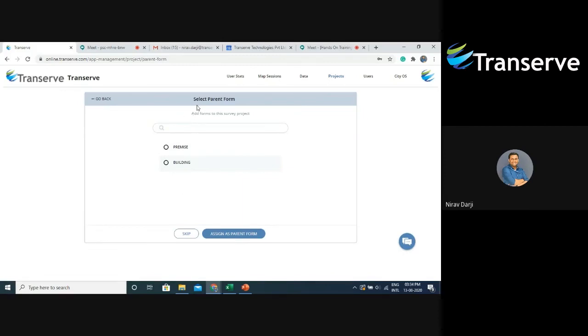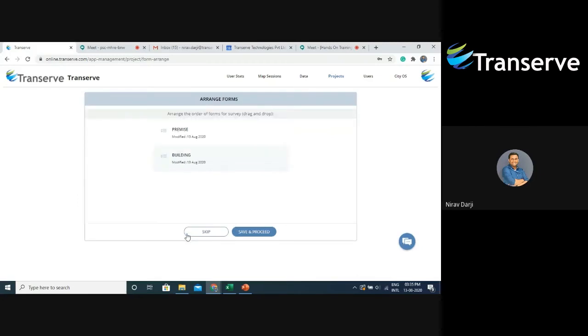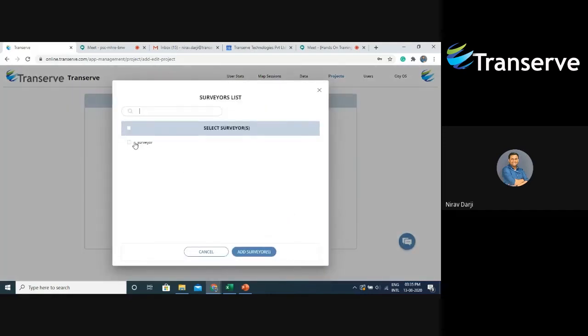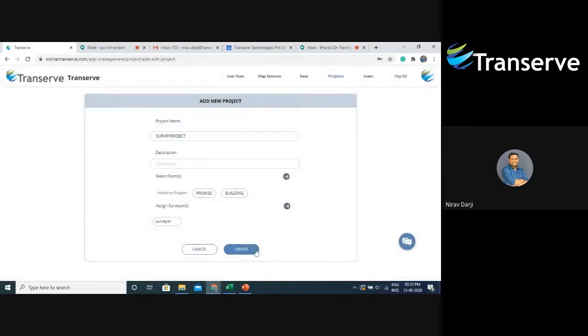Now as you can see, there is an option to select a parent form. We need not worry about this now because it won't be used in our CTOS application. So I will skip this. And this also I will skip because I don't want any arrangement to my forms. I'll say save and proceed. Then I will assign this survey project to my surveyor. So I'll say assign project, choose my surveyor, and say add surveyor.